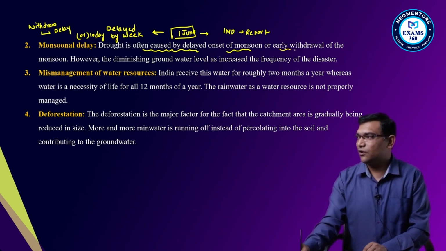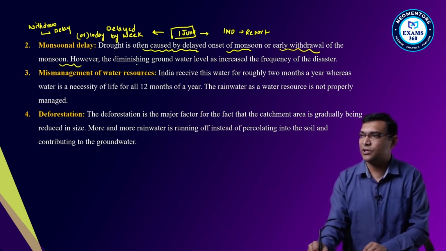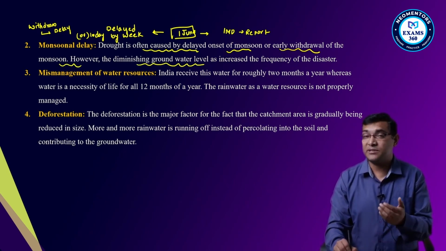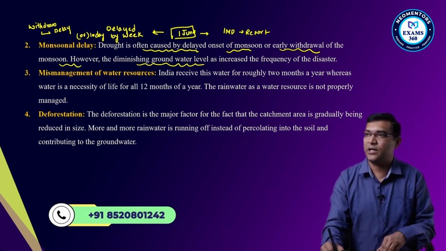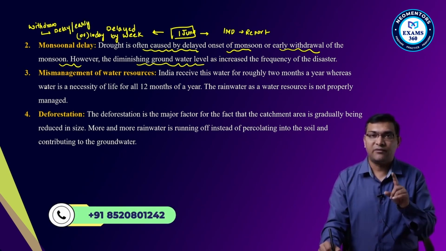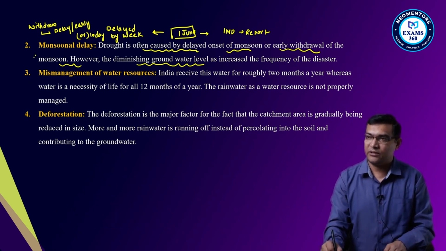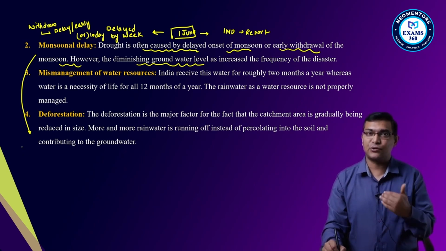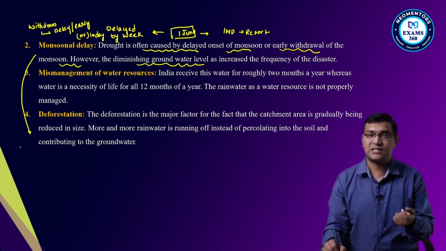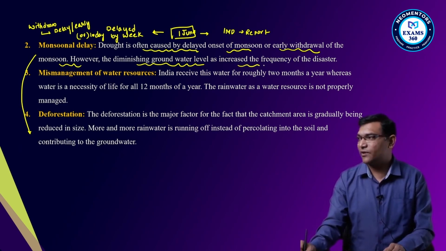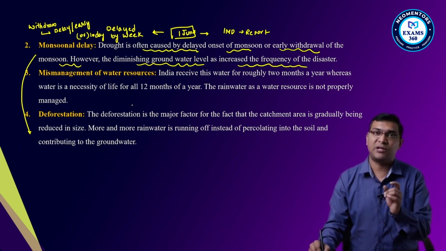So early withdrawal of the monsoons also diminishes groundwater levels. Sometimes there is a delayed withdrawal and also an early withdrawal. So what will happen? If the monsoons are delayed in onset or withdrawal, the water the area needs is delayed, plus groundwater recharge is getting delayed. So there is an increase in the frequency of disasters.